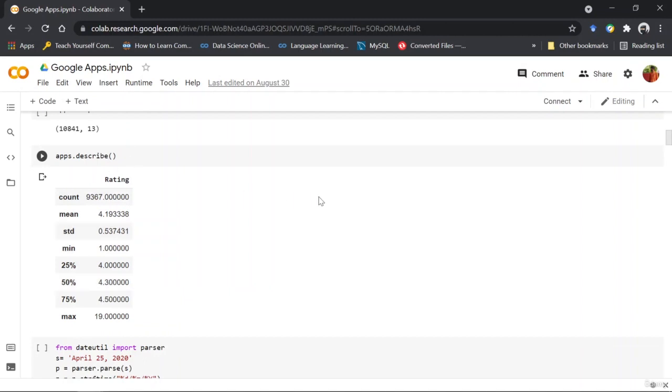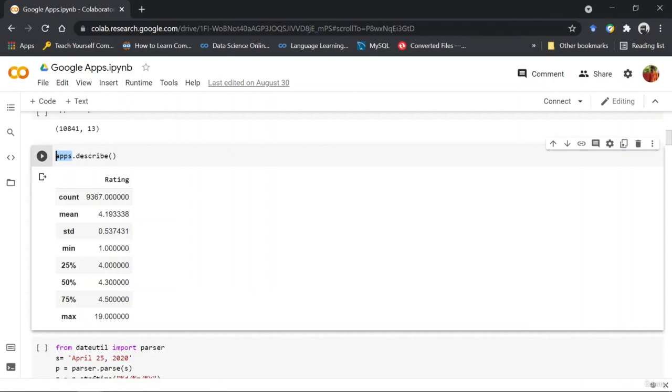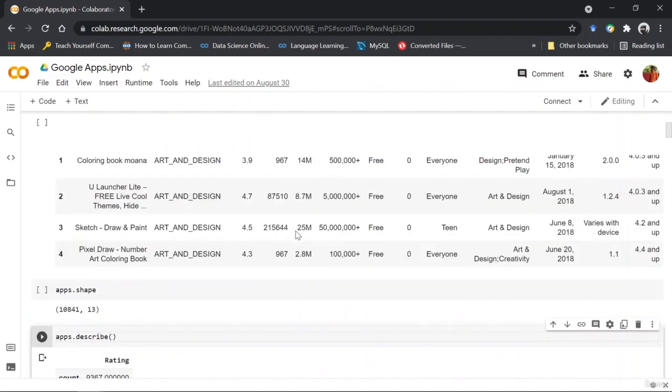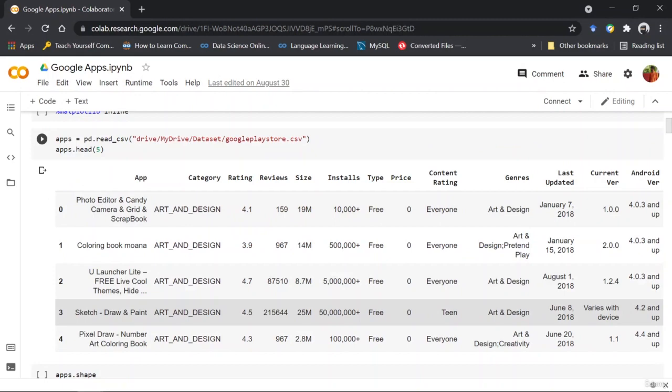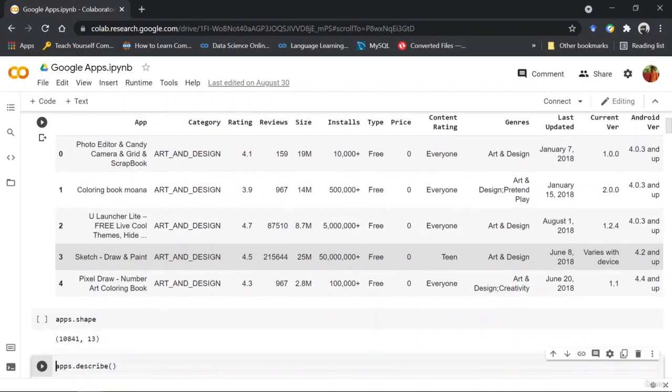Now describe function only works upon numerical data types, and I have given the describe function the data frame, but only ratings is the output, meaning that from all of this data, only the ratings column has numerical values.